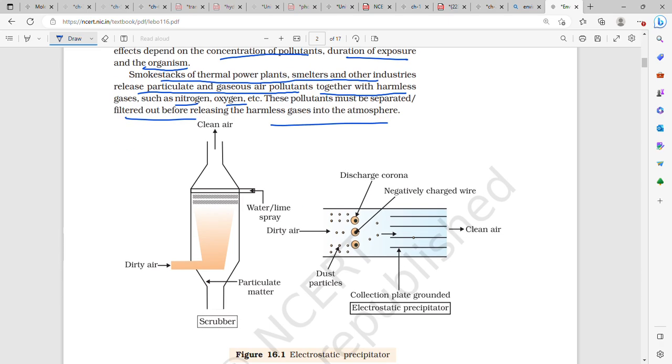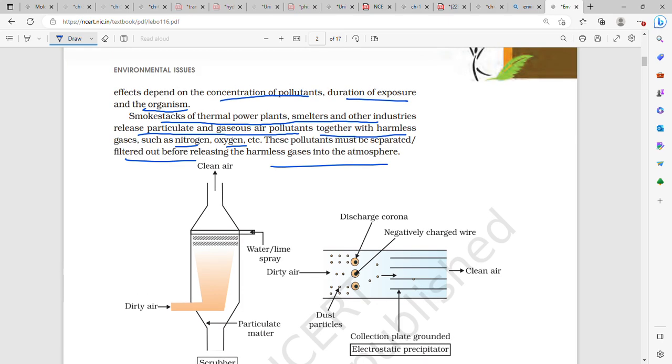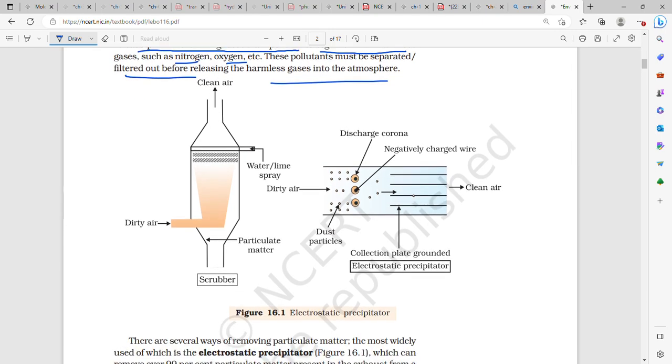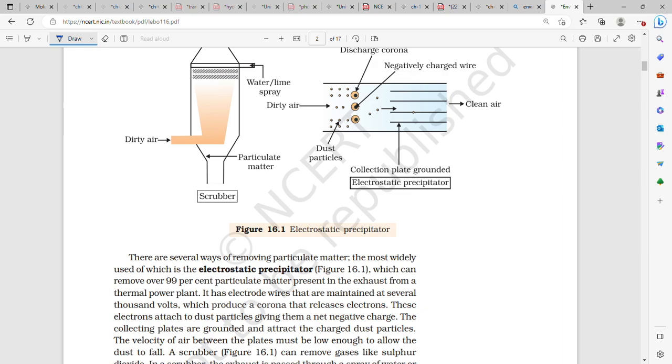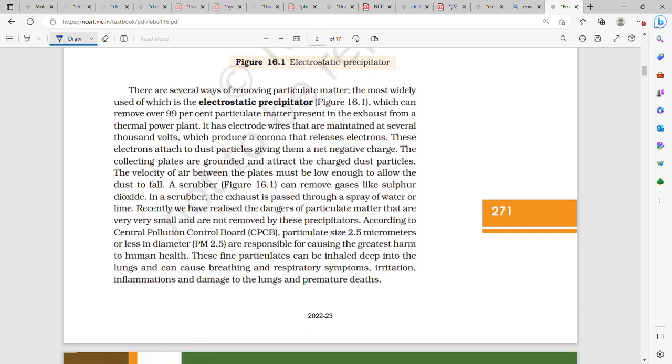So, in thermal power plants, smokestacks are there, and smelters, and mining, those smelters and other industries release particulate matter and gaseous air pollutants along with harmless gases such as nitrogen, oxygen, etc. So these pollutants must be separated or filtered out before releasing harmless gas into the atmosphere. There are several ways of removing particulate matter.